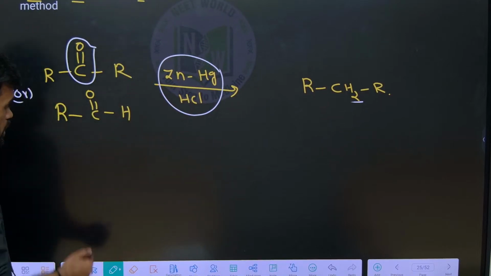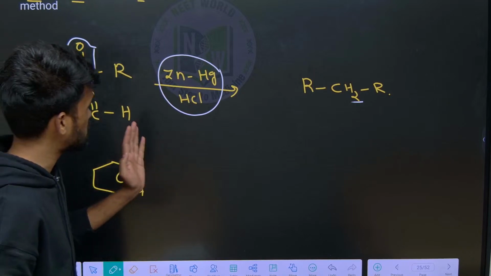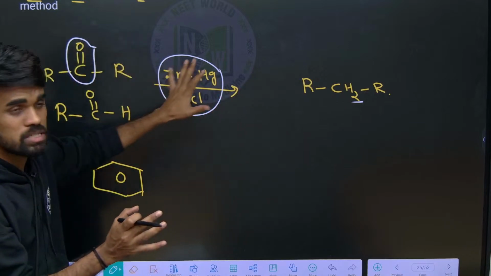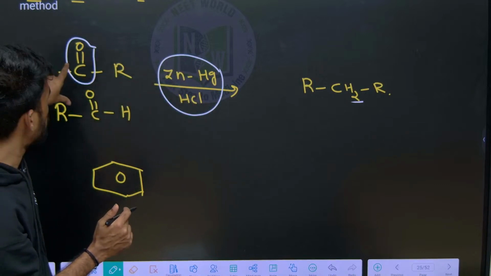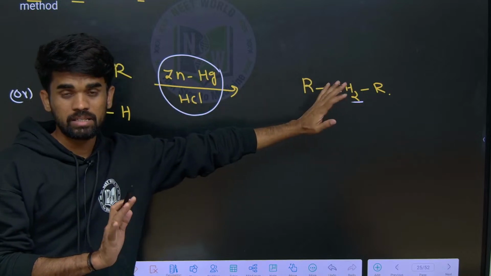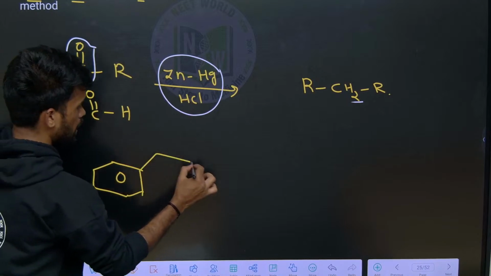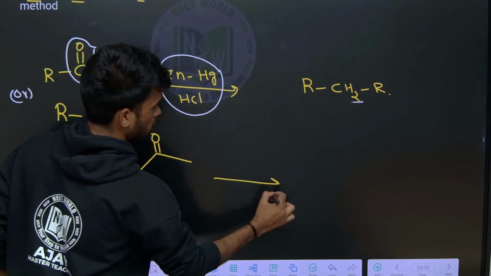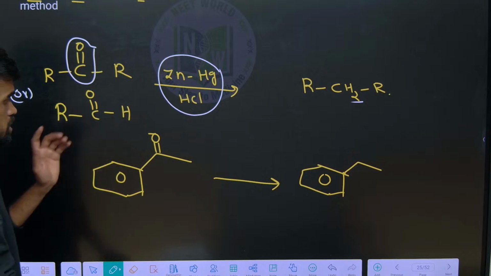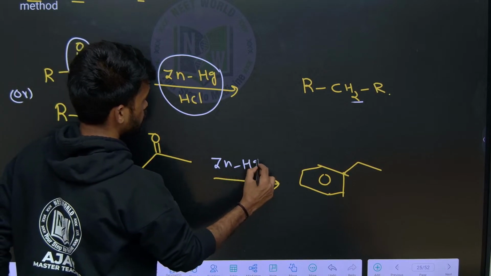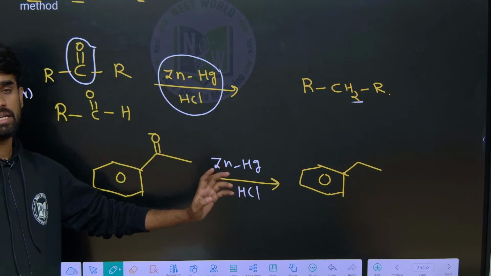I will be giving you the mechanism, but discussing it will take too much time, and from the exam point of view you need to know the process and the exact use of this reagent. This reagent converts carbonyl groups to respective alkanes. The process name is Clemmensen reduction. So here I have this and I want to convert it into this form. Just use Clemmensen reduction, ZnHg HCl, that's it. You should say zinc amalgam in acidic medium.